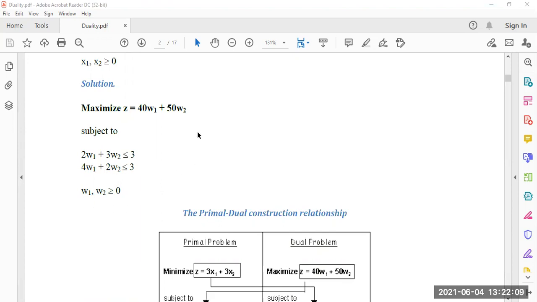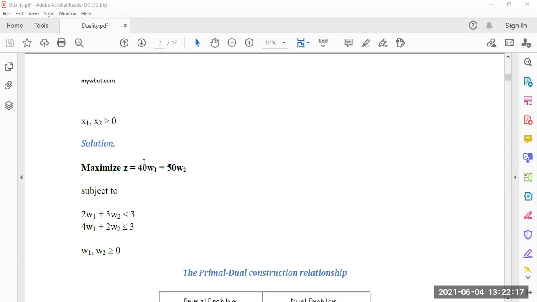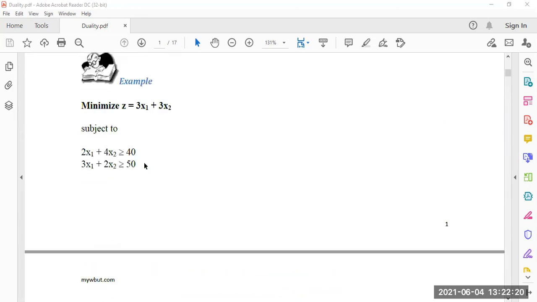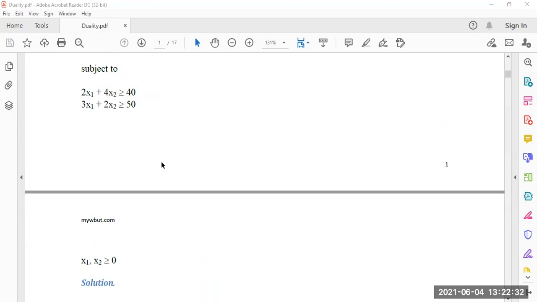So this is the dual of the given primal. It is nothing but the transpose of this. Here, in both cases, the given problem was a minimization problem, and both of the inequalities were greater than equal to, so it is very easy to change into the dual problem. We are taking this greater than equal to as less than equal to.